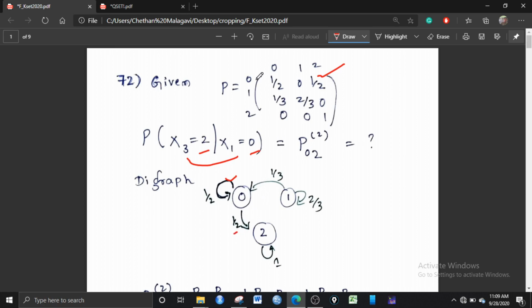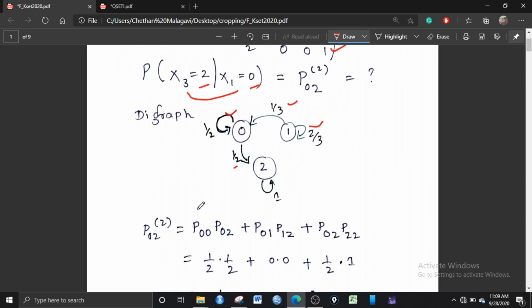And from 1 to 0 it is 1 by 3, and 1 to 1 it is 2 by 3. Then 1 to 2 there is no probability, since it is 0, there is no arc. And state 2 is reaching to 2 only, it is not going anywhere, so 2 to 2 with the probability 1. So how can you reach from state 0 to state 2 in 2 steps?